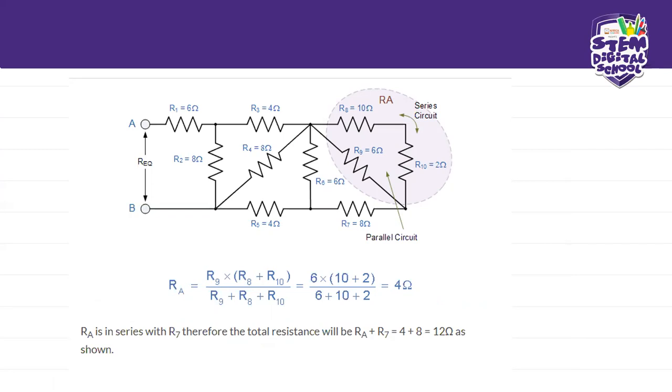Okay, so here we have it. We have our 6 times this series branch right here, divided by the sum of all of them, and that will give us 4 ohms. Okay, so what does that mean for us now? It means that we've got an RA equivalent of these two branches right here. These two are series and parallel to this one, so we name them RA.